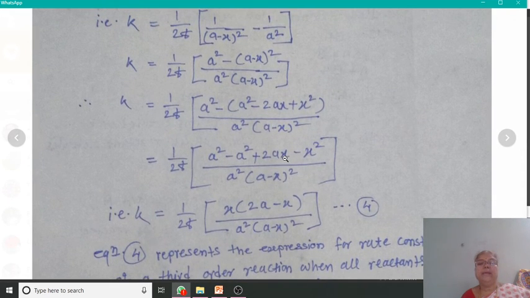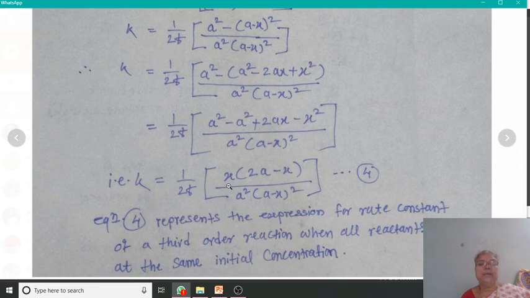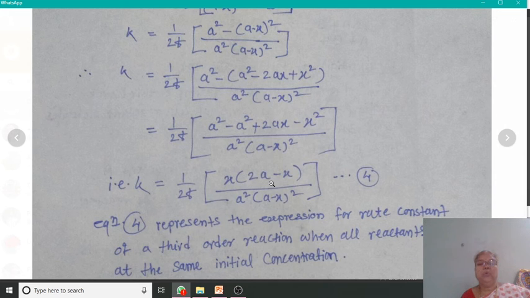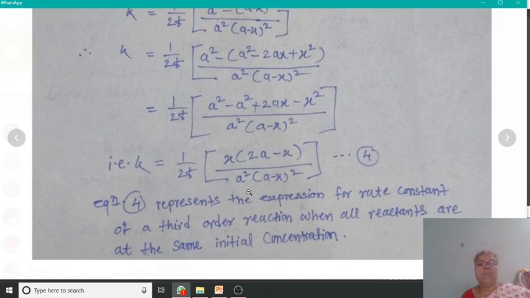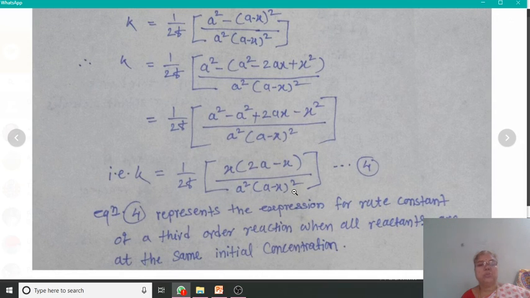Again, here x is common, therefore we have taken x common, and in the bracket we have (2a − x).